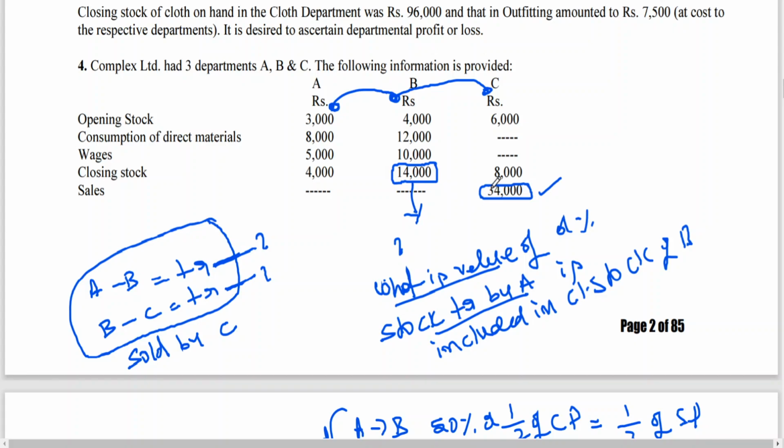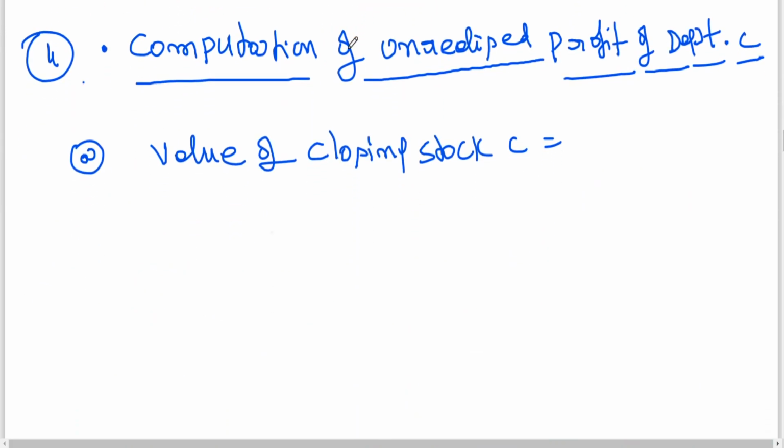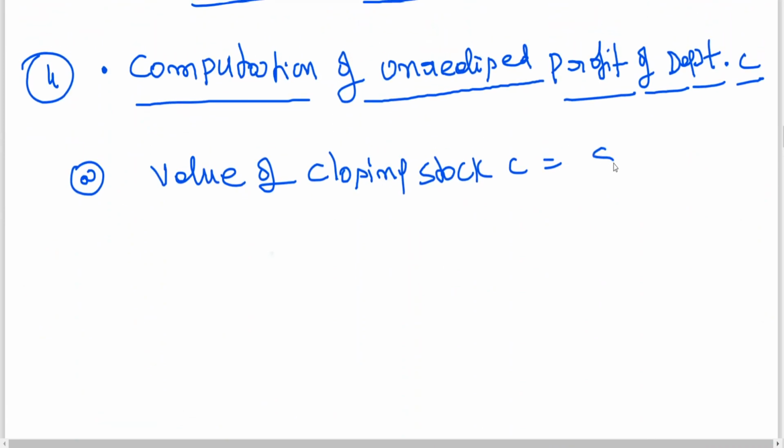The closing stock is 8,000. I think you can easily say this 8,000 rupees closing stock is consisting of goods transferred by B to C. B is not manufacturing, but whatever B is transferring to C, 45% has also been transferred from A to B. Whenever B is transferring to C, it belongs not only to stock that has been processed by him, but also stock that has already been earlier processed by A. So therefore, I have to remove the two loading effects, unrealized profit.